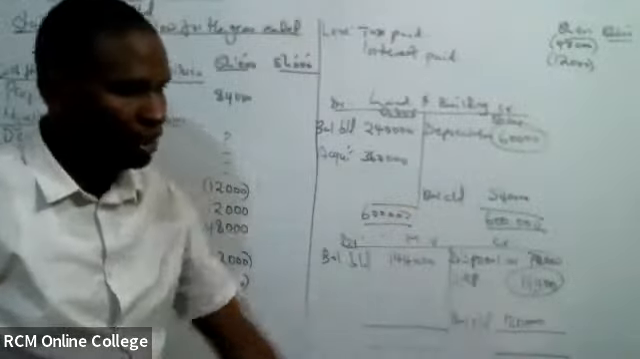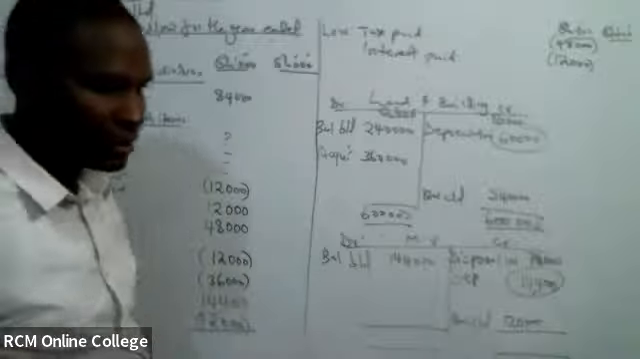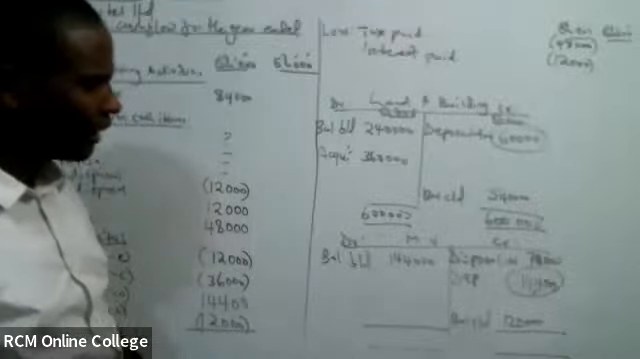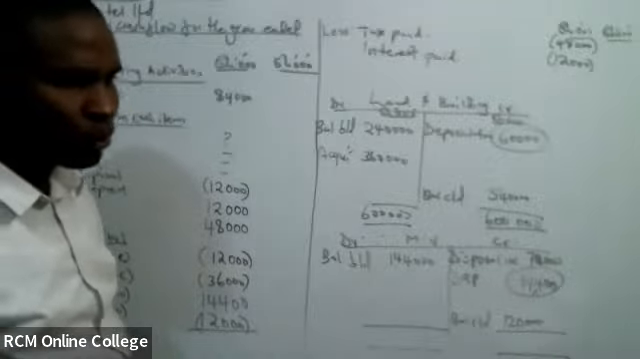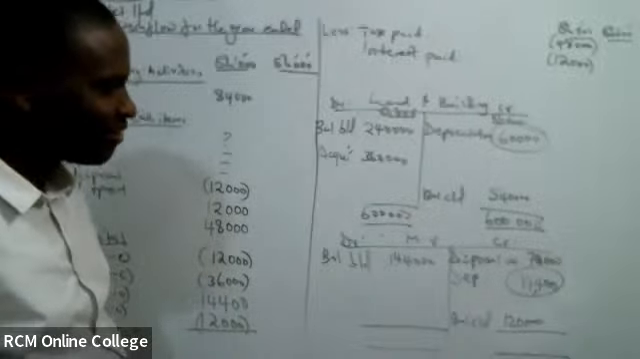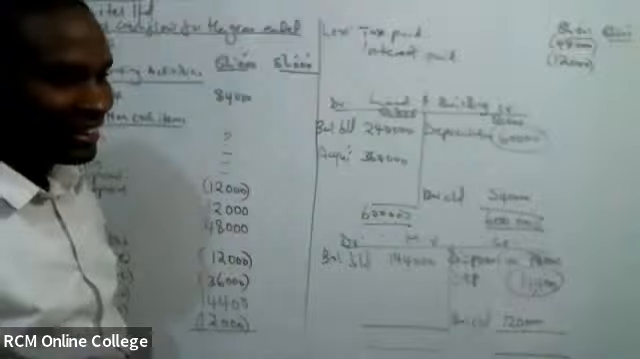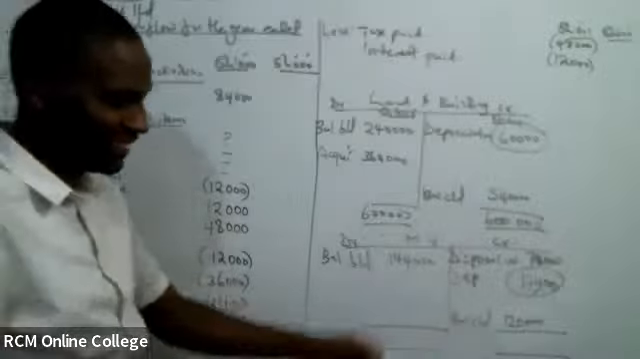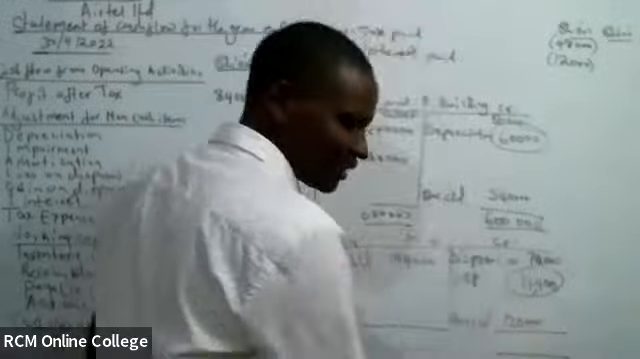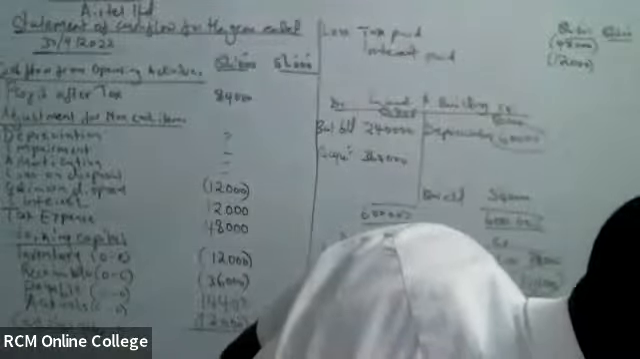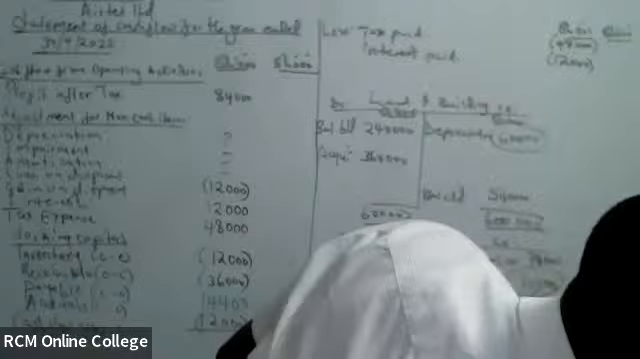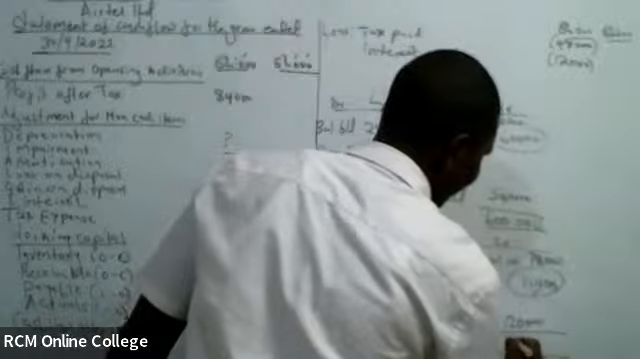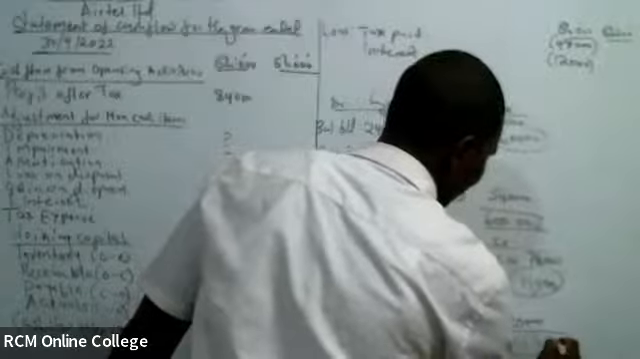Nipatie total ya huku, total ya kule, total ya my credit side. Is it 206? Ni 206. 206,400.